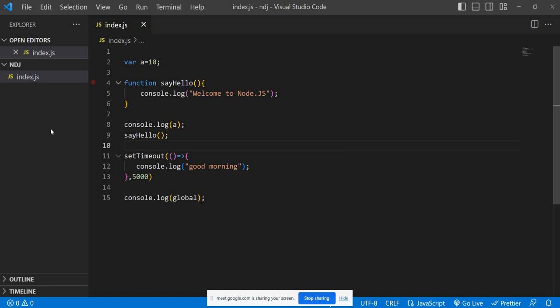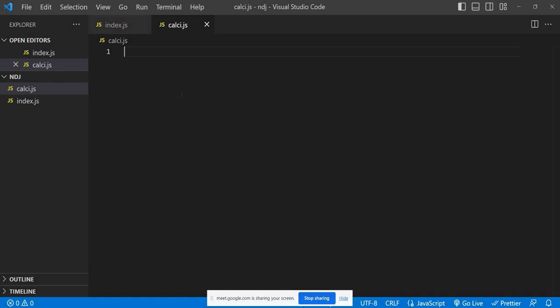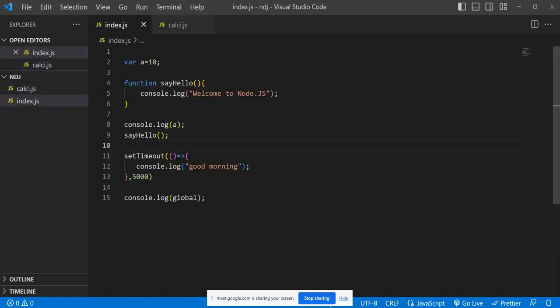That means we have already learned modules, right? A few days back, calc.js or something. Here we have declared some function called addition or something. And what we need to do, this is the module. Suppose this is the global object where you can find set timeout, set interval.